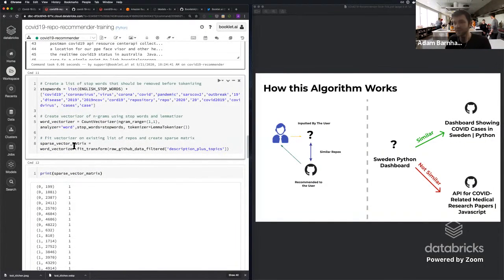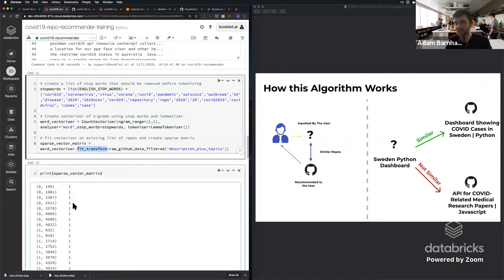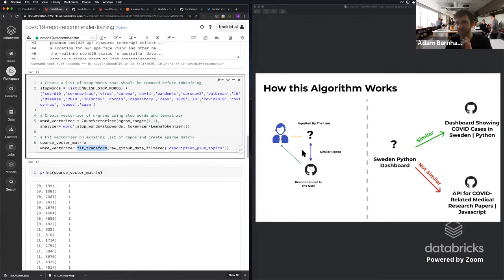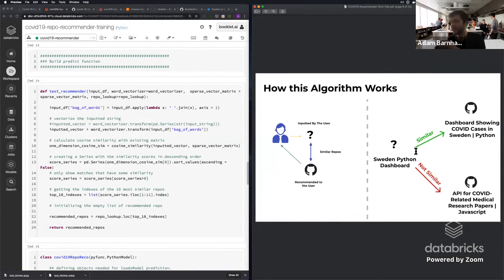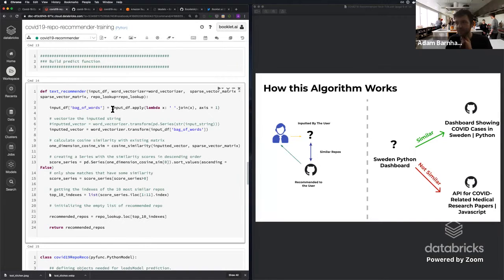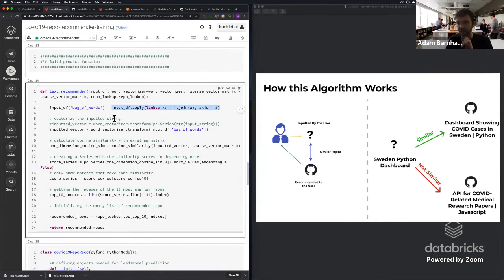It's important to note that we're both fitting and transforming in this case. We'll reference this a little later when we use this to run the model. Once we've built out this sparse matrix, we're going to build the prediction function. This allows us to take in input from different users and then say, okay, which repositories are most similar to that input. So we're going to take this input data frame and turn that into a bag of words.